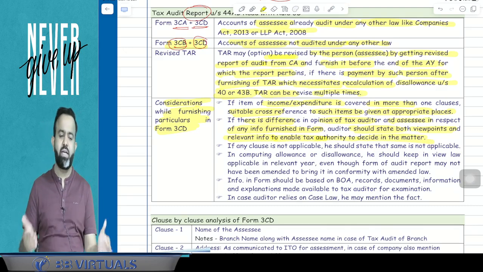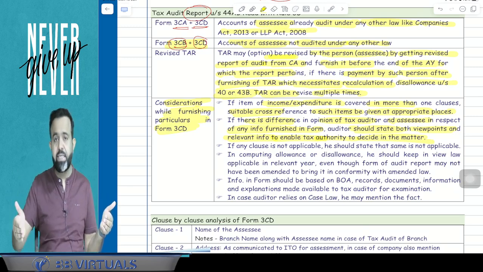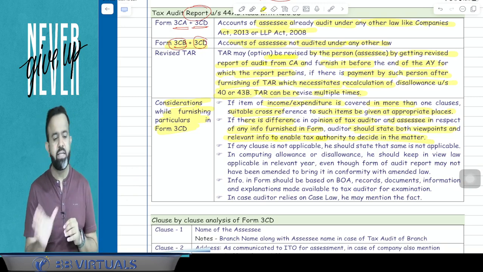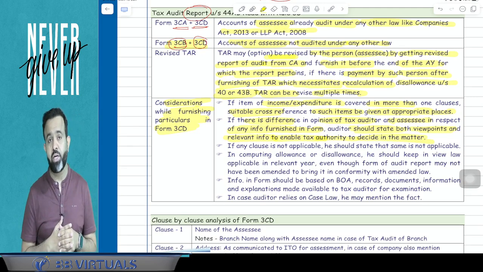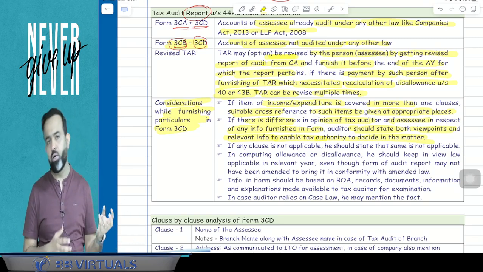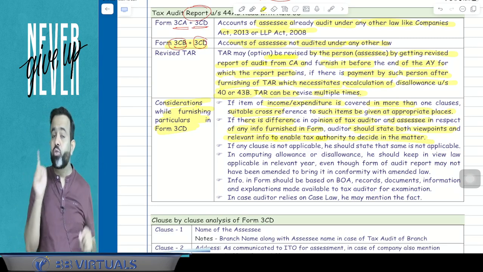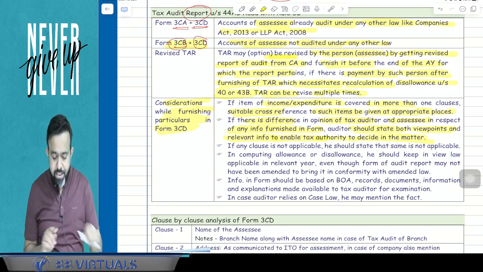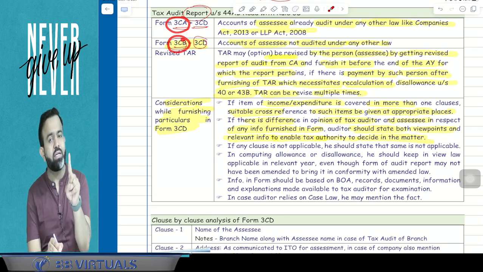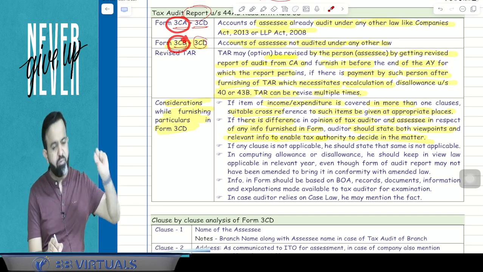There may be a possibility that there is a diversion of opinion between the assessee and the chartered accountant. For example, there is one expenditure. The assessee says that this expenditure should be allowed, but the chartered accountant auditor says that no, it should not be allowed. So there is a difference in the opinion. So guys, in form number 3CA or 3CB, the chartered accountant has to mention that on this point, there is a difference in the opinion.